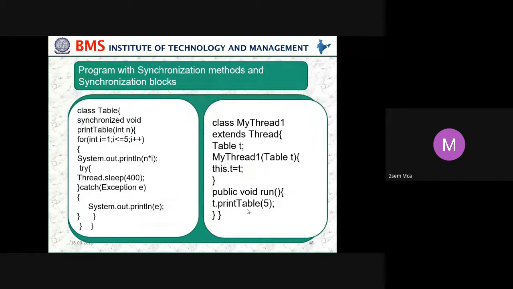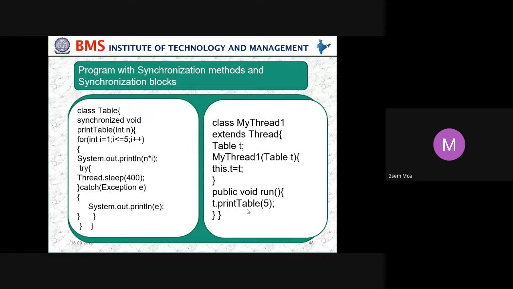In the same way, the program with synchronized method and synchronized block. Here we are using a class Table with a synchronized void method. What are we making synchronized? The print table method is synchronized, so that no one else is using the print table when I am using it. That's what synchronized says to us. What is there in the print table? We are just multiplying n into i. Start with i equals 1 and keep repeating till i becomes equal to 5.